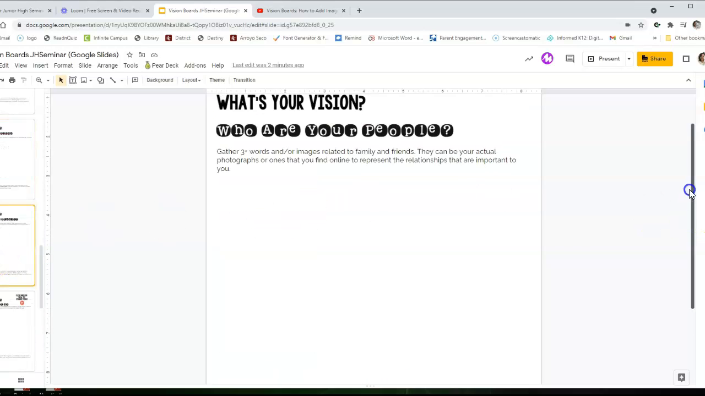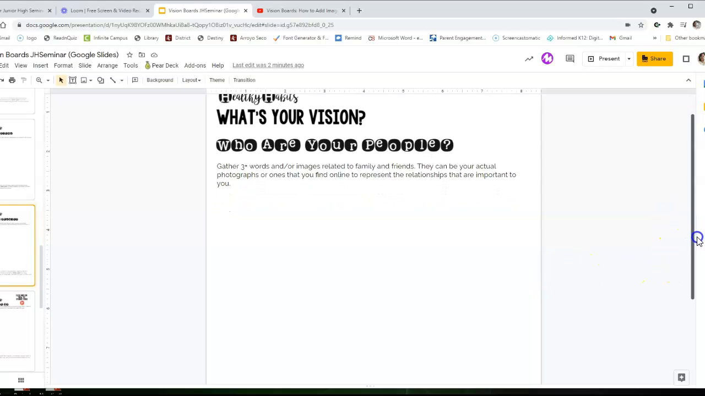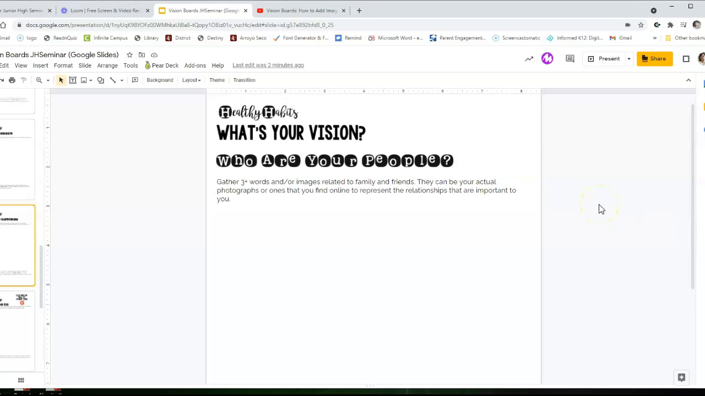Okay, let's look at this next document right here. This one says, what's your vision? Who are your people? So you're going to gather 3 plus words or images related to your family and friends. They can be actual photographs or ones that you find online to represent the relationships that are important to you. So again, upload pictures from your phone or find images from Google.